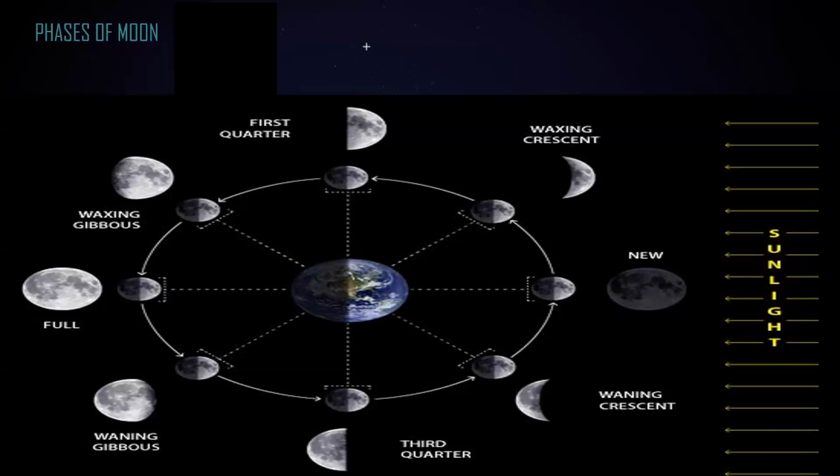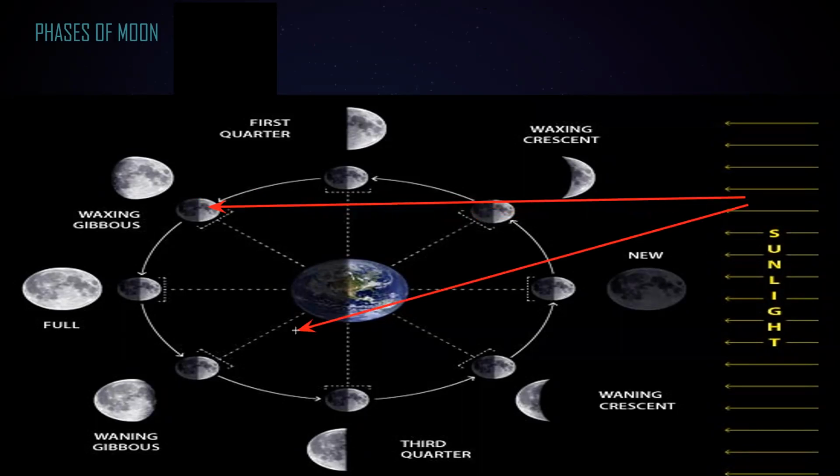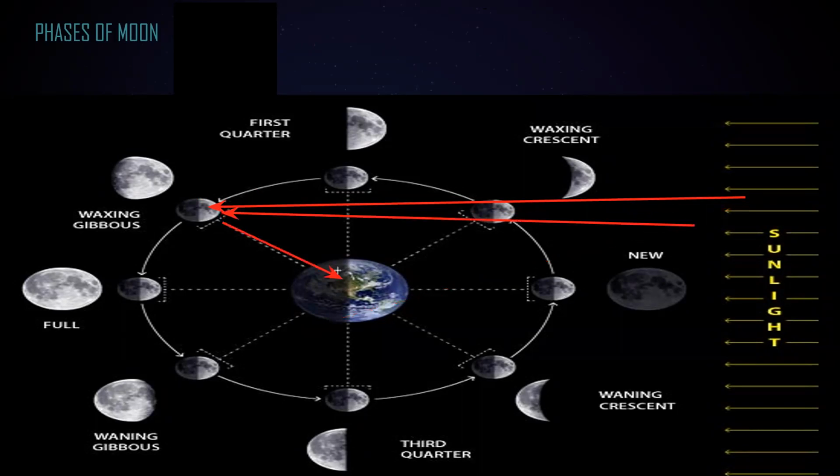Then, when the moon is at this position, about 3/4 of the moon is visible. So a greater amount of light is reflected to Earth. We call that a gibbous moon, or a waxing gibbous. Waxing is a term we use for spreading or increasing in size, and waning is when it starts to decrease in size.